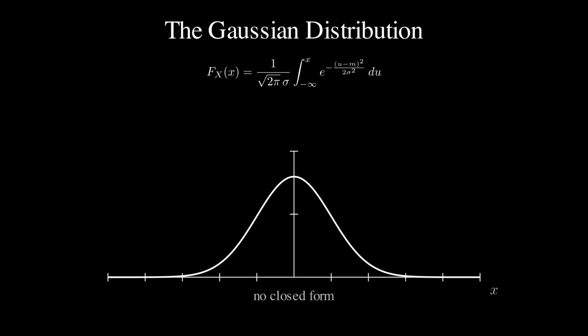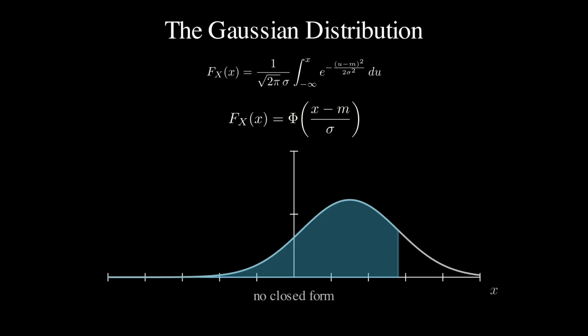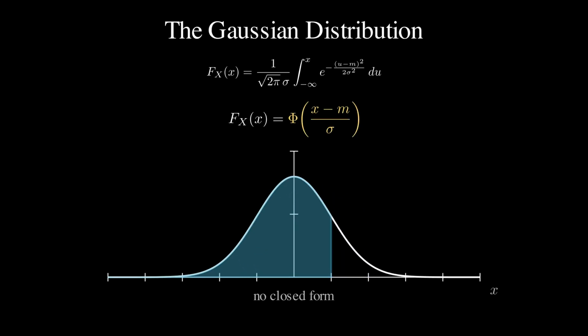Here's the catch. The CDF of a Gaussian is an integral with no closed form. No amount of calculus produces an antiderivative for the density. The rescue is a change of variables. Substitute v equals (u minus m) over sigma, and every Gaussian CDF collapses to F of x equals Phi of (x minus m) over sigma, where Phi is the CDF of the standard normal, one tabulated curve computed once, serving every m and every sigma there is. The same information wears other names. Statisticians use the error function, erf, and engineers use the tail Q of x, which is simply 1 minus Phi of x. Different fields, same curve.